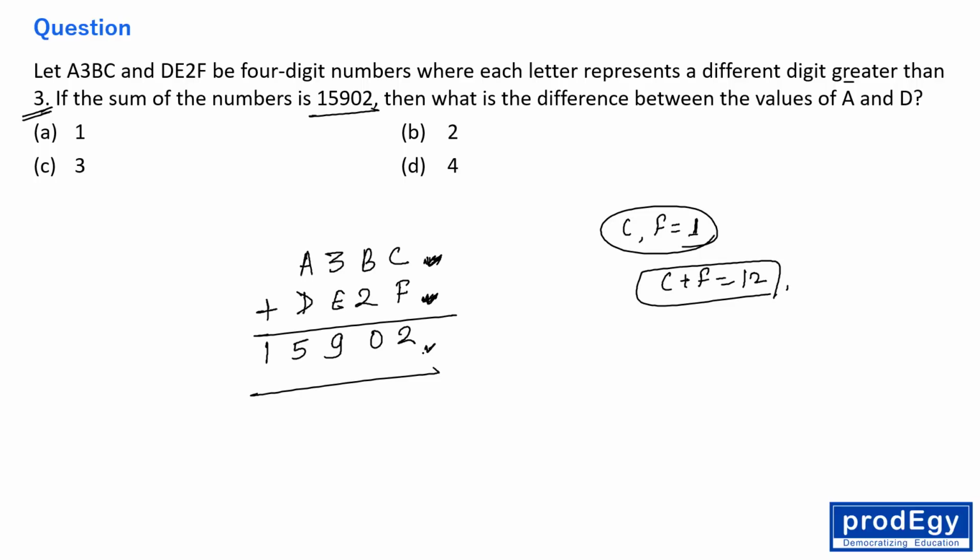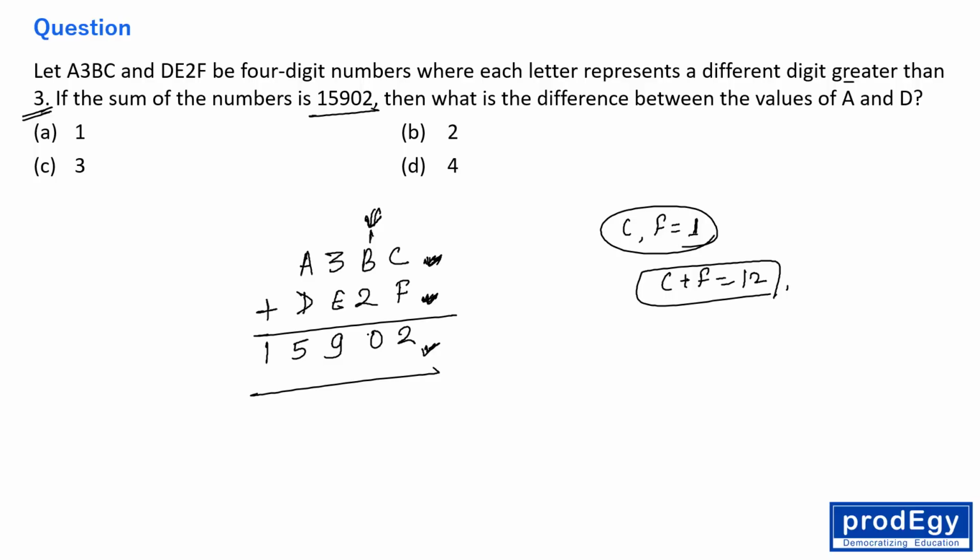So 2 is coming here as unit and 1 is going as carry, right? So everyone, if 1 is going as carry, then 1, B and 2 is giving you 10, right? I repeat, 1, B, 2 is giving you 10. If you are adding 1 plus B plus 2, I mean B plus 3 is giving you 10, right?